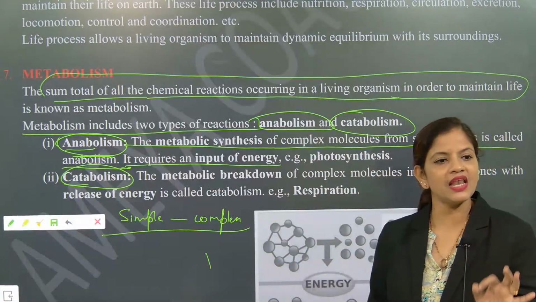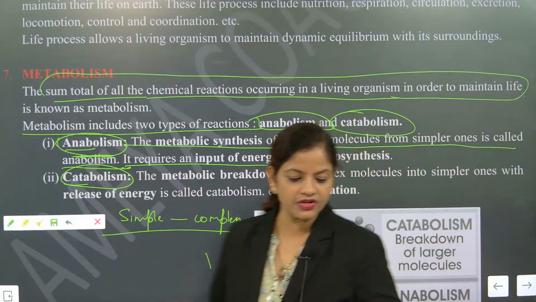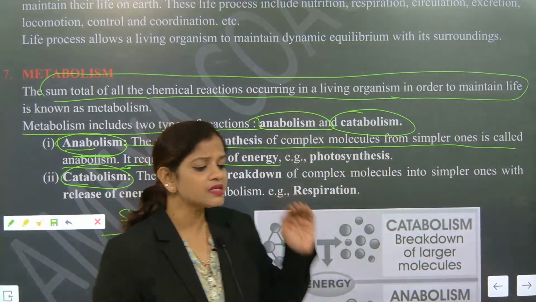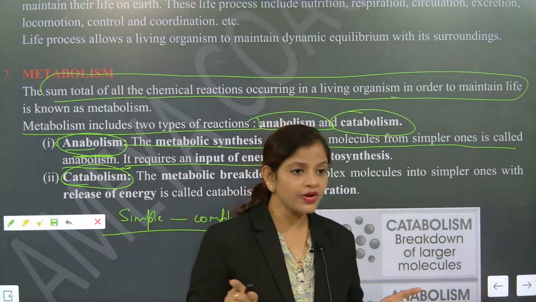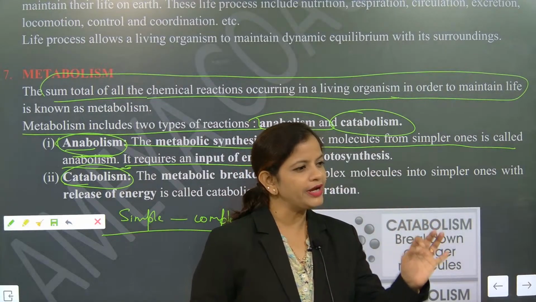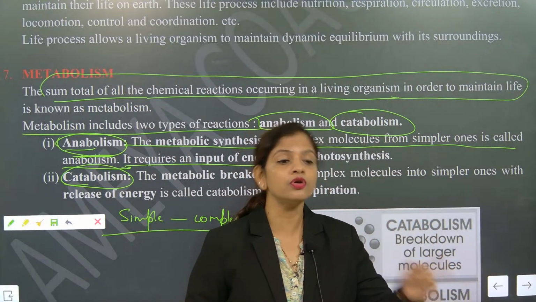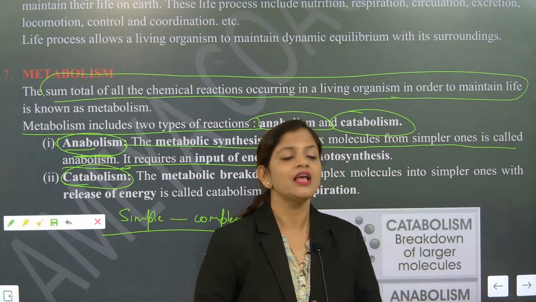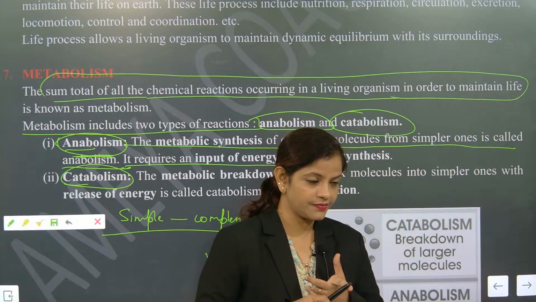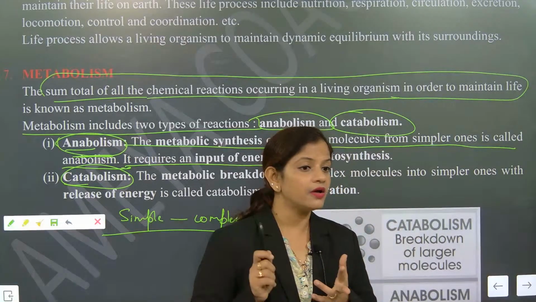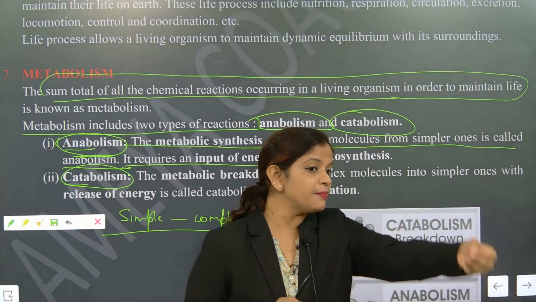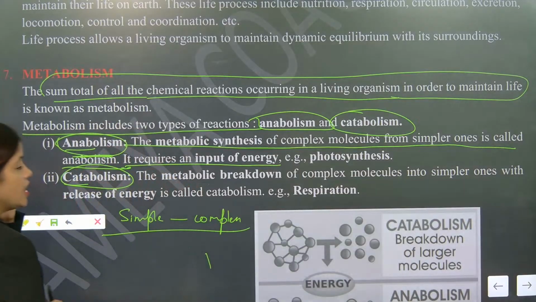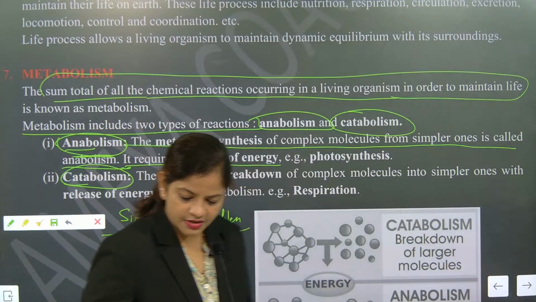That's it. An example, last is plant. Write only keywords, right. After that, convert them into your own sentences. Last time, science writing is how you are going to write the science part. Only the typical points, the words you remember, and convert them into your own sentences. That's the major work, the breakthrough you are going to do, because you can frame sentences. Anabolism is done where? Plant. What is it doing? Photosynthesis helping, converting simple into complex. And what is it taking? Energy. I hope all the children are present in the group.